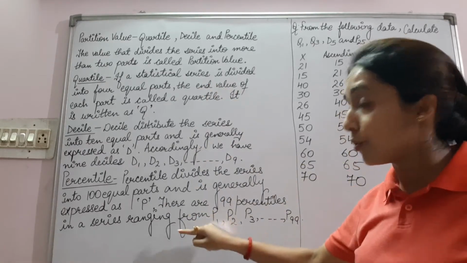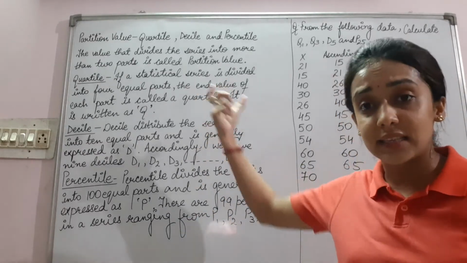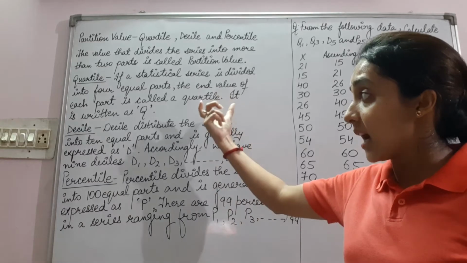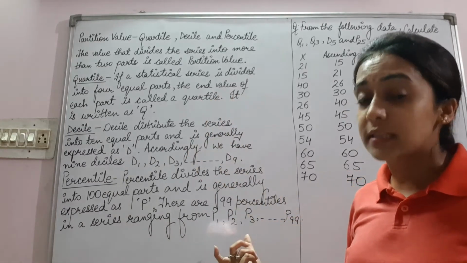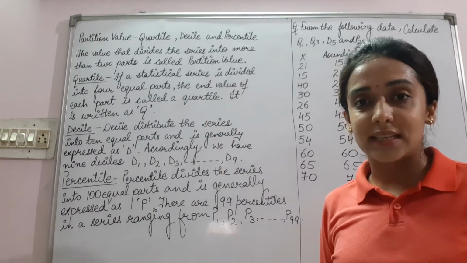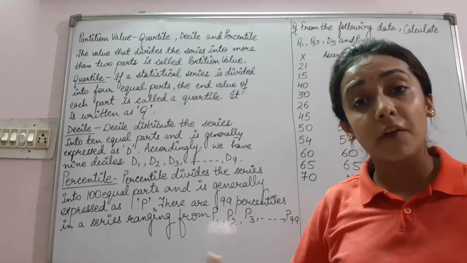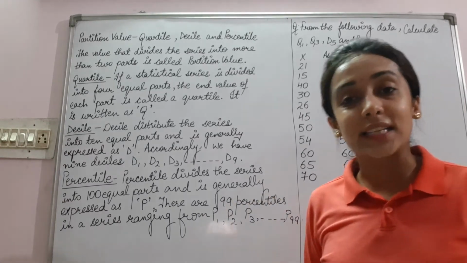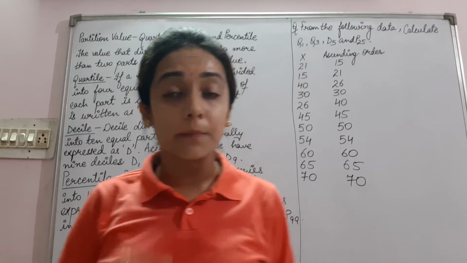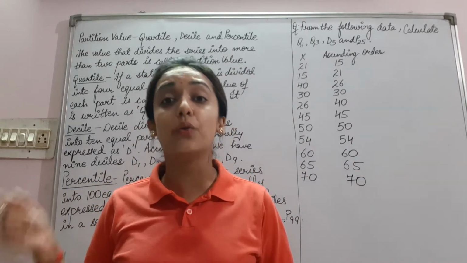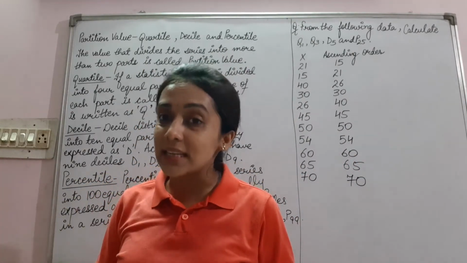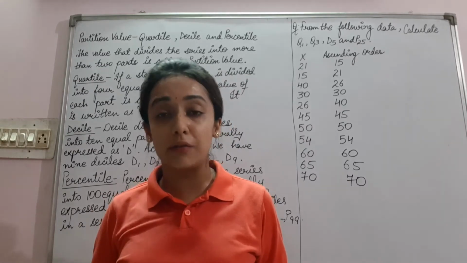So these three topics, quartile, decile and percentile, we will study in the form of numericals also. Quartile is related to 4, decile is related to 10 and percentile is related to 100.